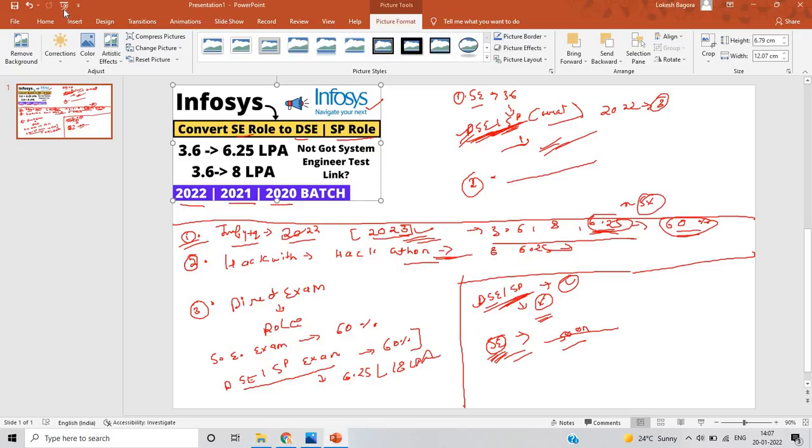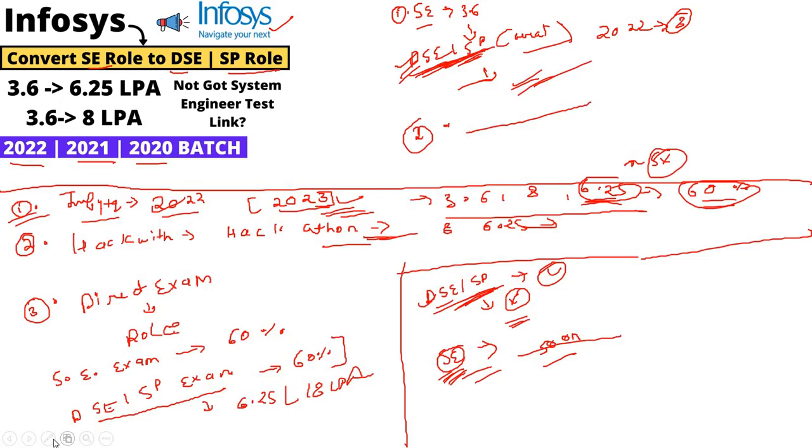Okay, so now I have to complete this point. One important point that I have mentioned: if you increase your package through this examination, it will totally depend on the Infosys team. After joining, if there is a quarterly examination or some other examination from the Infosys team, they give you the opportunity to increase your package.